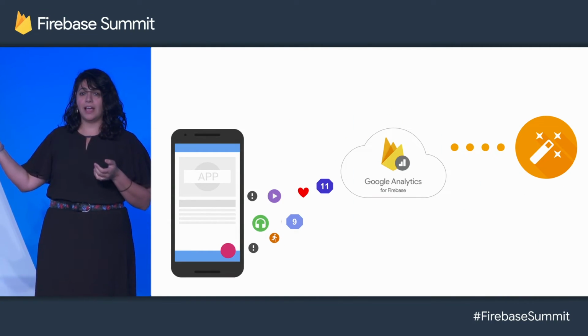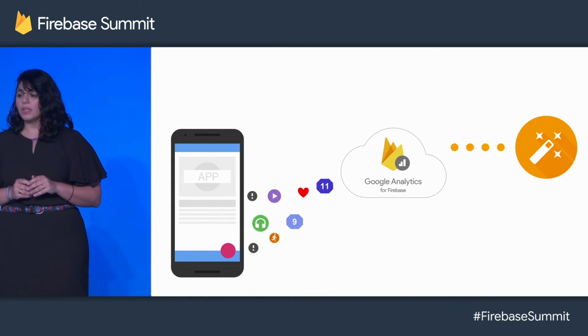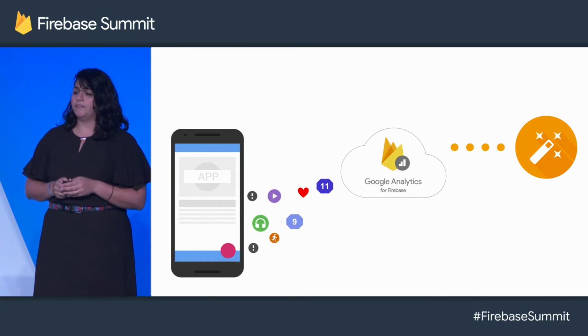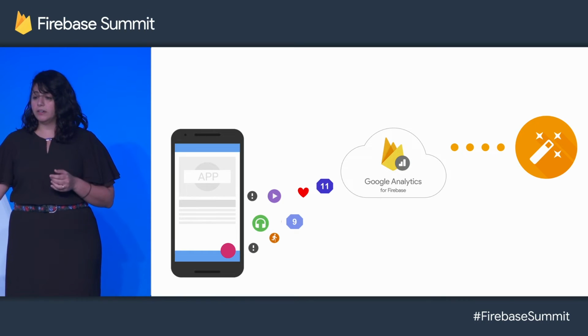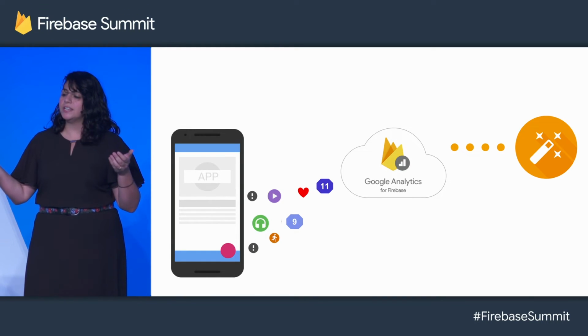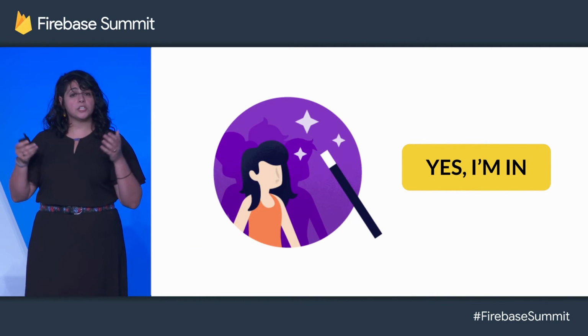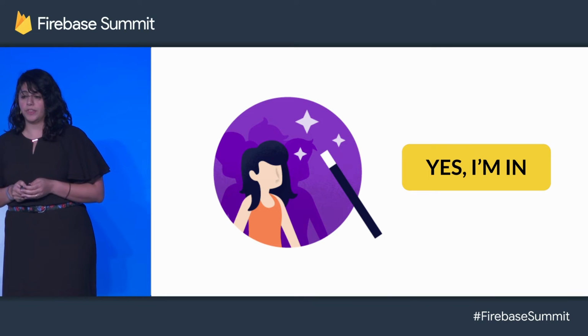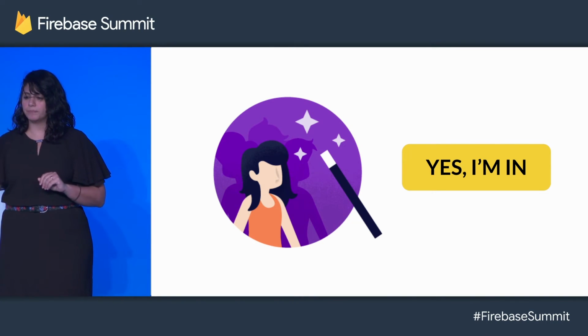So Steven and the rest of the team have done a great job instrumenting their app. There's a lot of data coming in. We have data about the events that are happening, the different levels, the different characters that the individual players are using, their crash data, different signals about the device, and so on. So we actually went ahead and turned on predictions for them. Single click of a button, no machine learning expertise on their team necessary.